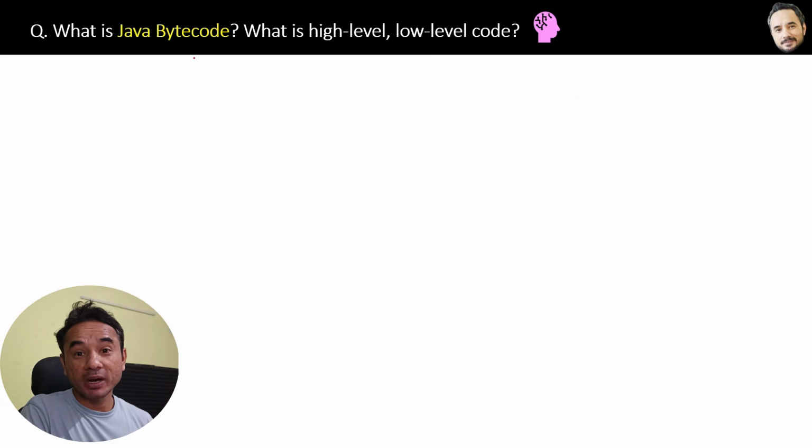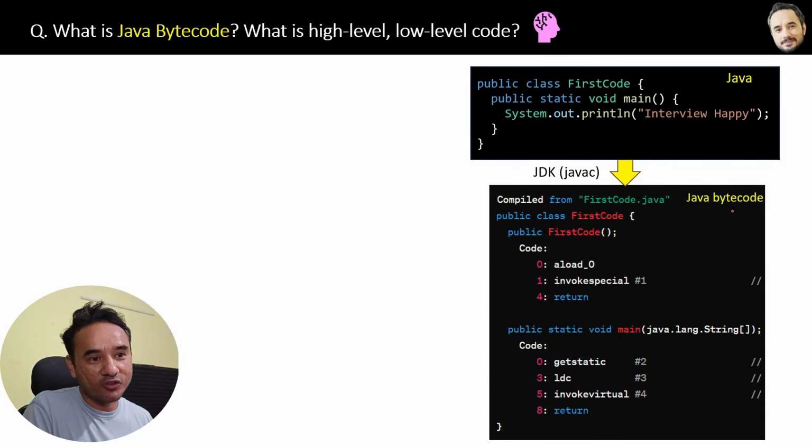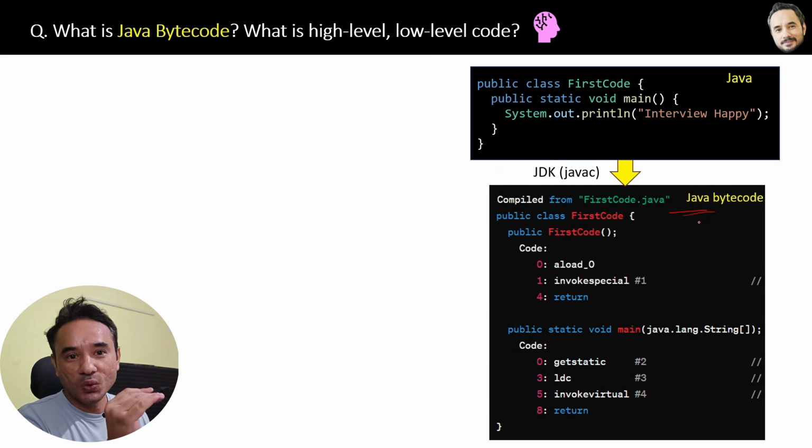What is Java bytecode? What is high level and low level code? All the time we are saying Java is converted to bytecode. But what is this bytecode? Here is our Java code. With the help of the Java compiler tool inside the JDK, this Java code will be converted into this kind of bytecode. See how complex this bytecode is.